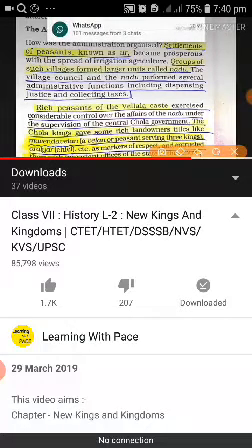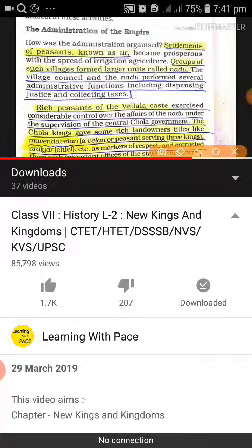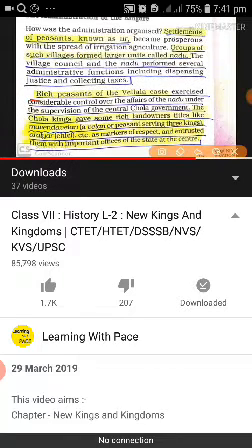These Urs were handled by the Nadu, and the Nadu was controlled by the Vellala. The Vellala were very important in the Chola dynasty.